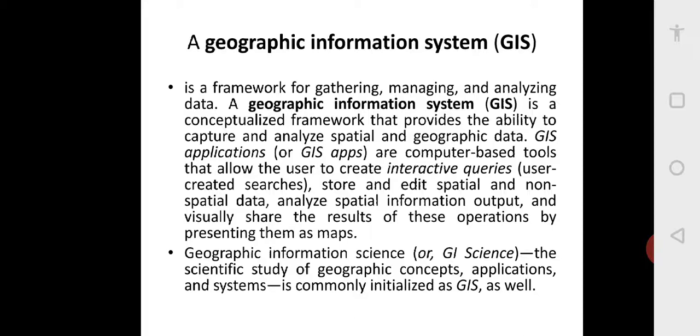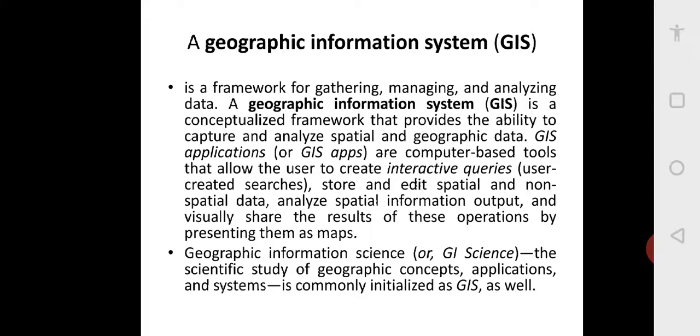So the geographic information system GIS, which is in sync with the remote sensing, is a framework of gathering, managing and analyzing data. A GIS is a conceptualized framework that provides the ability to capture and analyze spatial and geographic data.